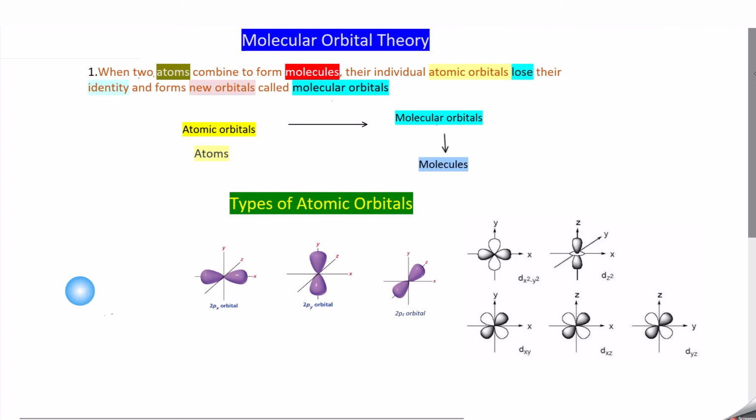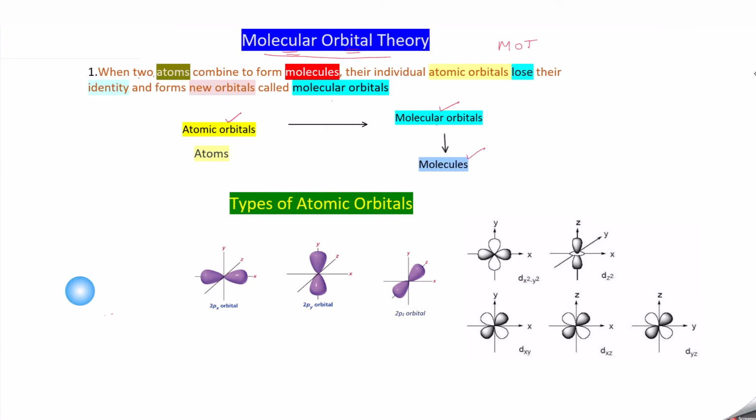In MOT, the molecular orbital theory, the atomic orbitals we have learned will combine to form molecular orbitals, and then the bonding will take place, resulting in the formation of molecules.